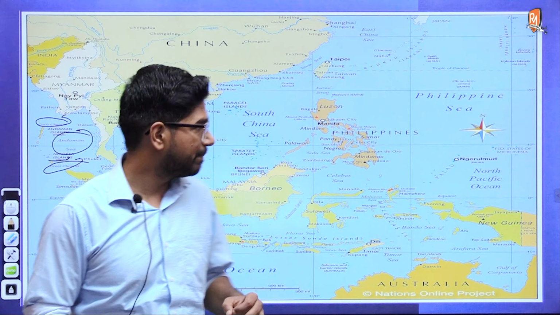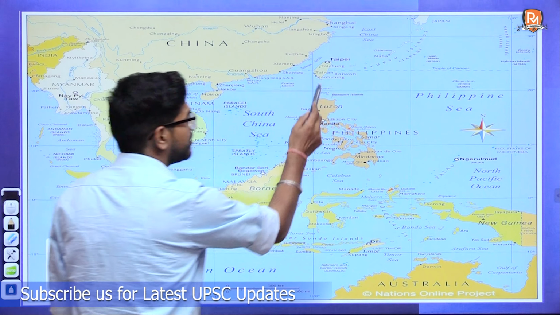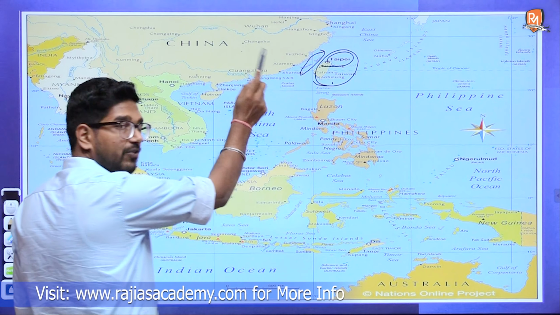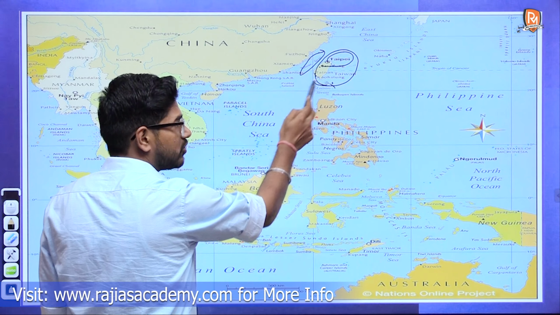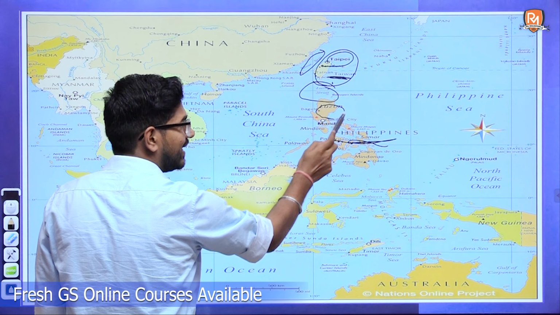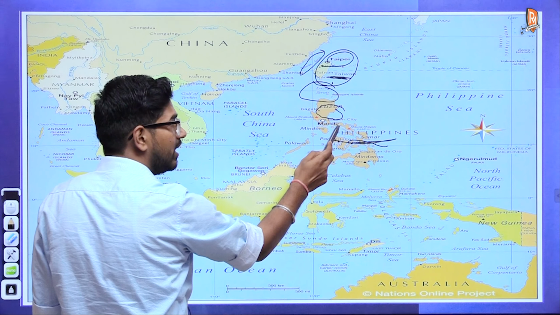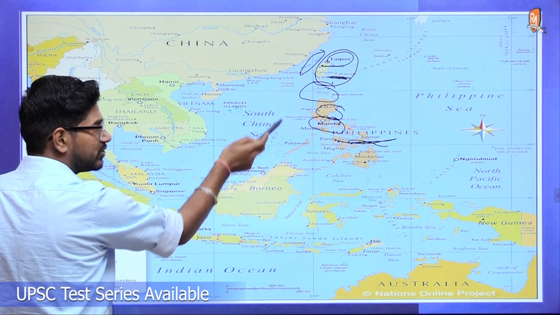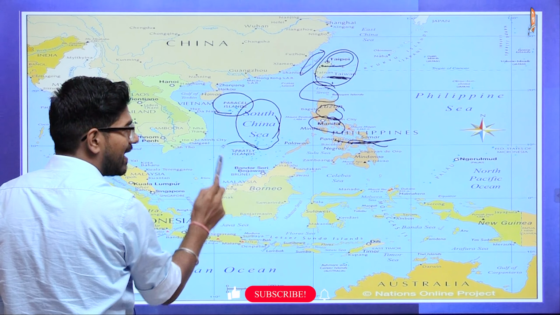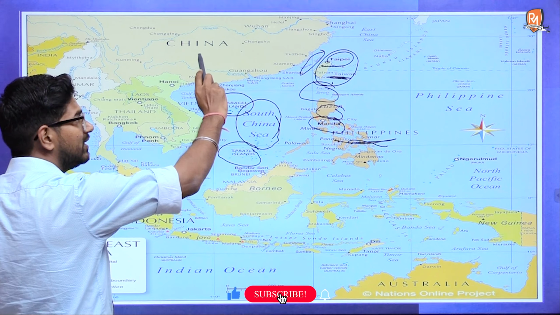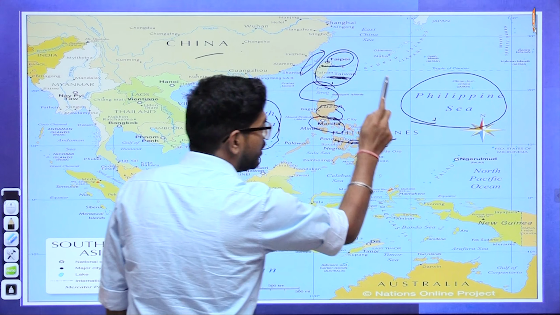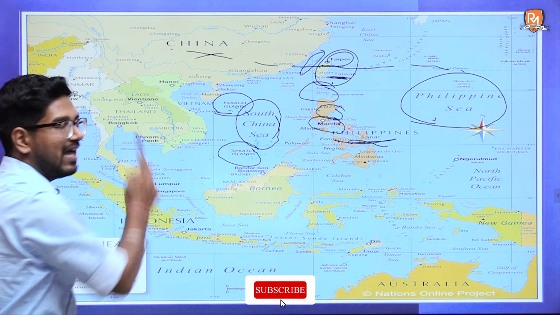Let's revise this one more time. This is your Taiwan. Capital of Taiwan is Taipei. The strait which separates China from Taiwan is Taiwan Strait. This is your Luzon Strait that separates Philippines from Taiwan, and Luzon is an island where you have the capital of Philippines, Manila. Then we have South China Sea on the western side of these islands. We have Parcel Islands and Spratly Islands, disputed islands between China and various other countries. Then on this side we have Philippine Sea, and Tropic of Cancer passes through Taiwan as well as China.